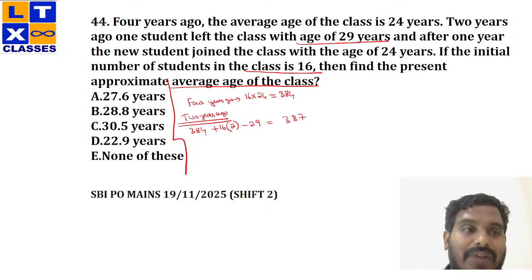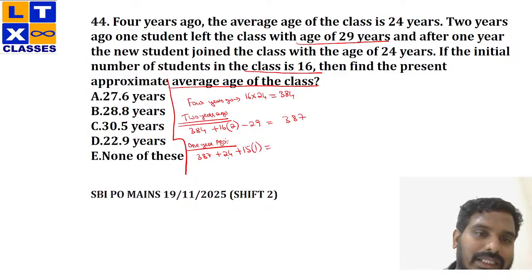Now after 1 year, that is, now I am talking about 1 year ago. Okay. So 1 year ago, the total is 387. Now, since one more student of age 24 is being added, plus 24, and what else? I have to add 1 year, right? So from 2 years ago, I have come to 1 year ago, that means I need to add one more year.